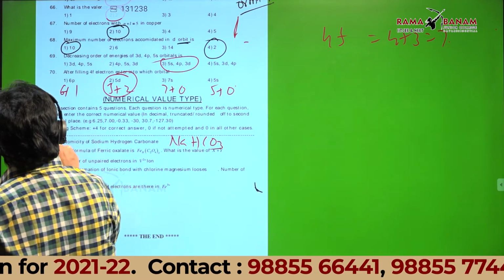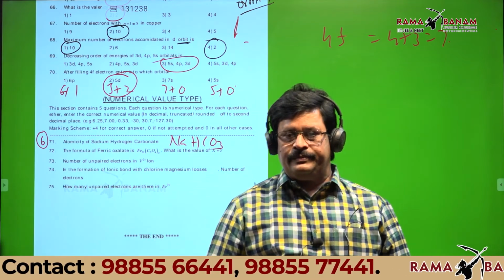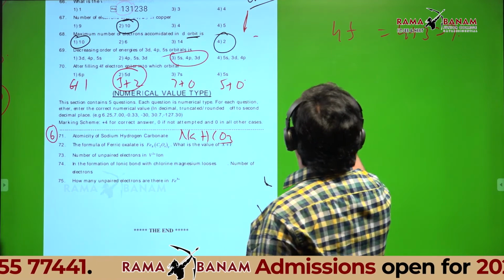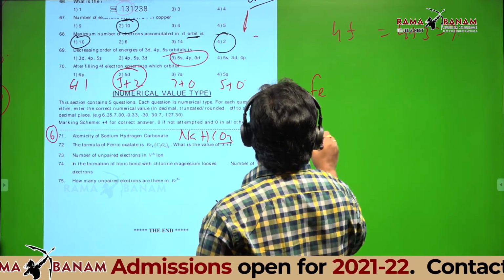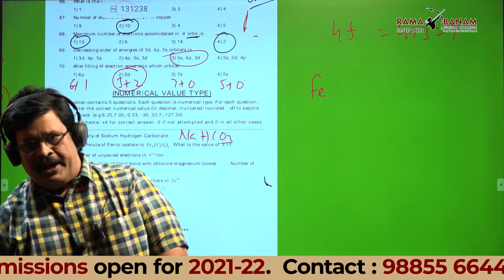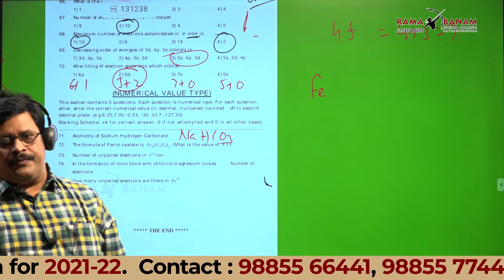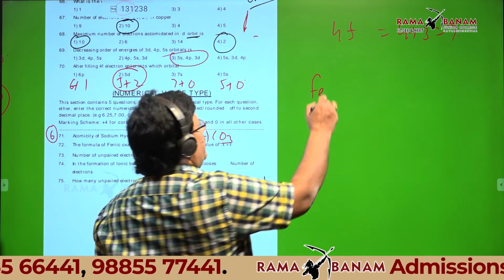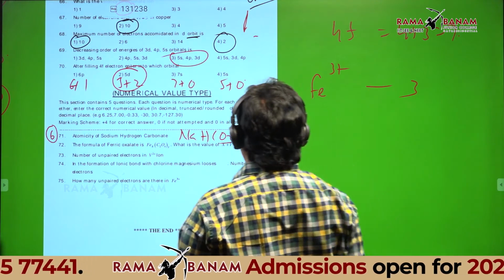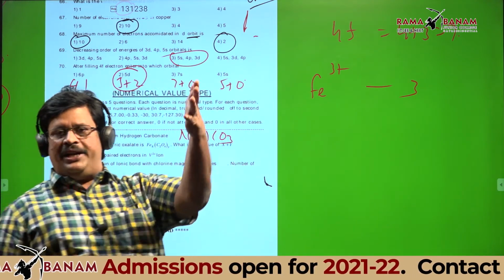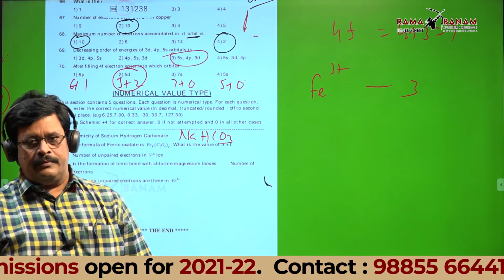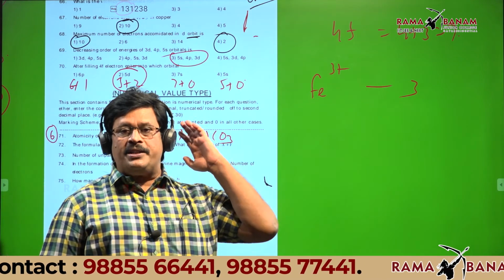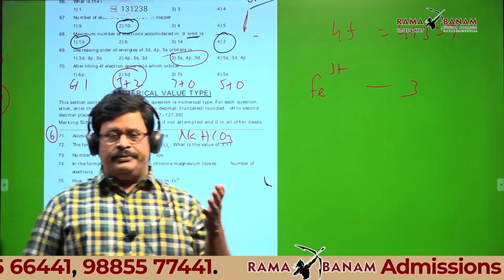Is it okay, students? Yes. Next. Formula of ferric oxalate is given. Can anyone tell the formula of ferric ion? Excellent. Fe3+. So valency is 3. Can anyone tell the formula of oxalate ion? Students, I am asking the oxalate ion formula.